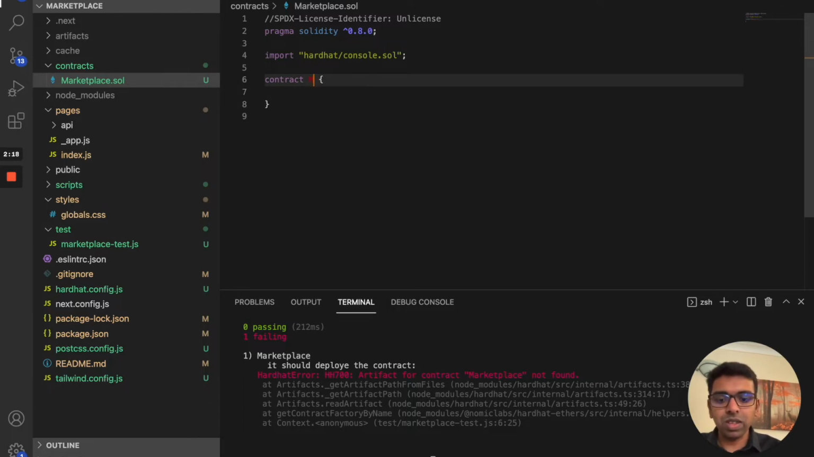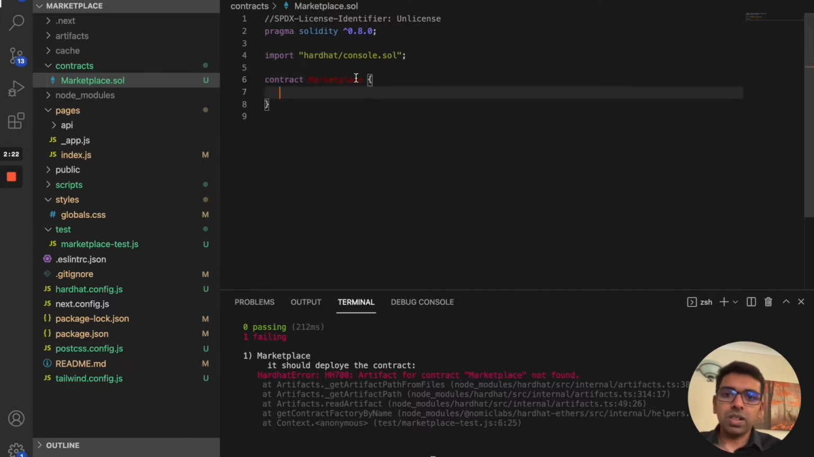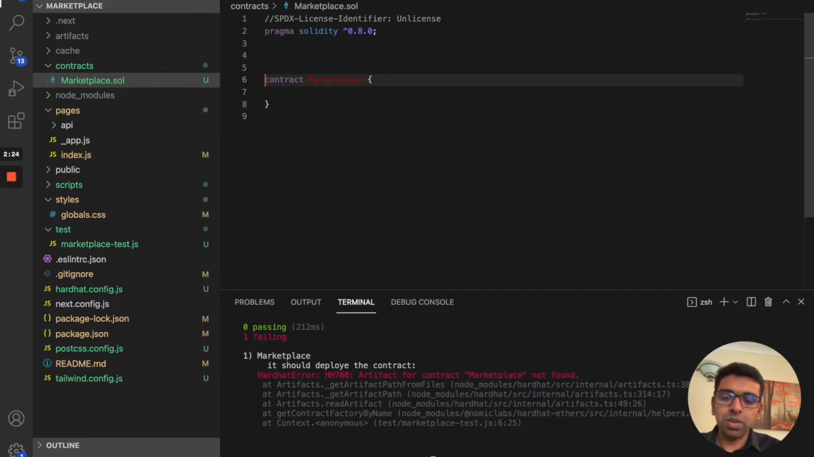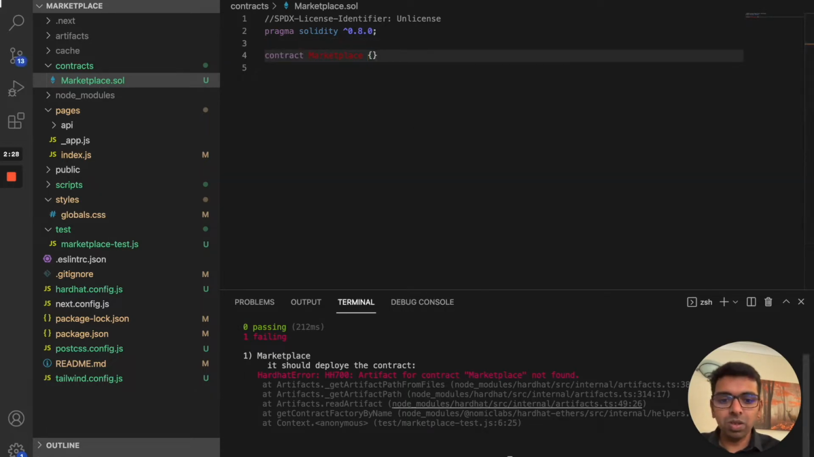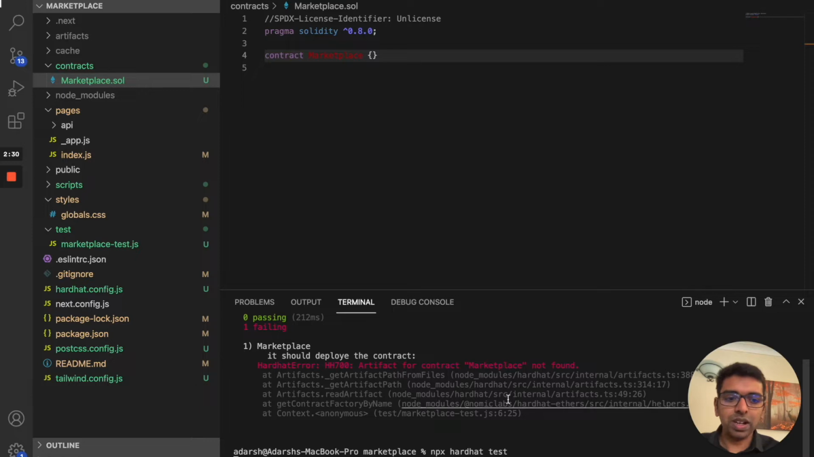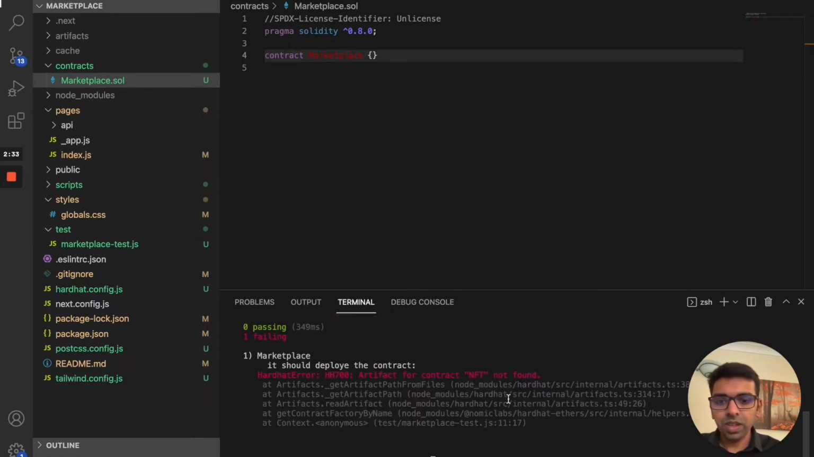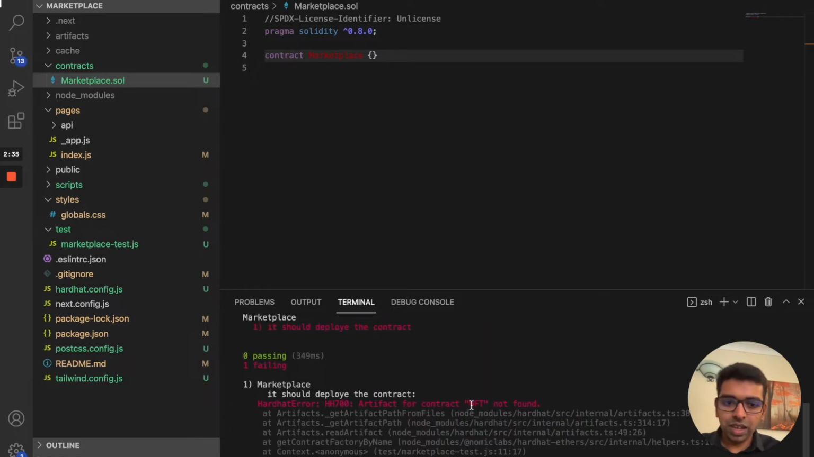We're going to import a few things from OpenZeppelin. I'm going to show you that in a minute. But before doing that, I'm just going to import what is there here. So this is our marketplace contract. So let me go and run the npx hardhat test again. So this is again saying that for the NFT marketplace, we haven't got the NFT contract. So let me create